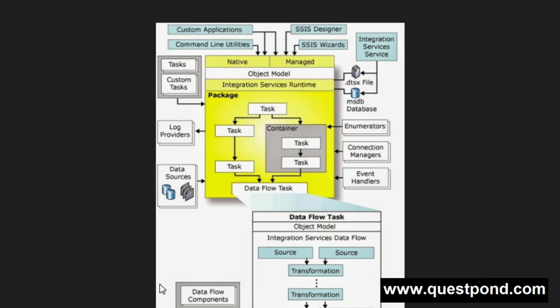Just for your information, way back in SQL 2000, this SSIS was called DTS, that is Data Transformation Services, with fewer features like a limited error handling mechanism, limited message boxes, inactive scripts, no deployment wizard, and so on.